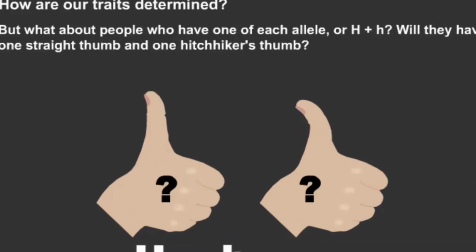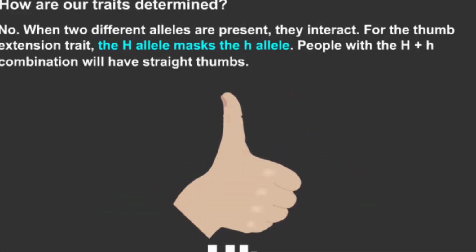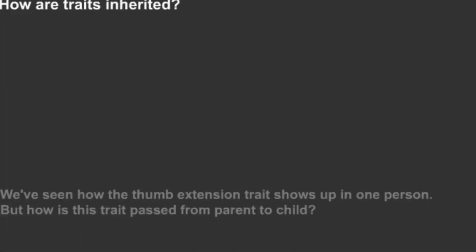How are our traits determined? But what about people who have one of each allele, capital H plus small h? Will they have one straight thumb and one hitchhiker thumb? No. When two different alleles are present, they interact for the thumb extension trait. The capital H allele masks the small h allele. In this case, the capital H allele is called dominant and the masked small h allele is recessive. Scientists use the word heterozygous to describe having two different alleles.